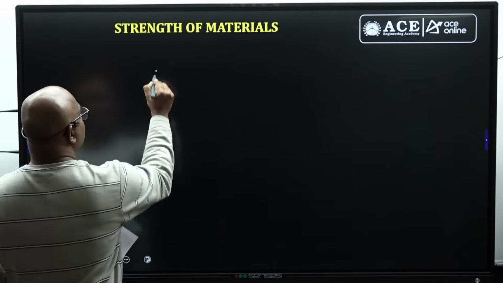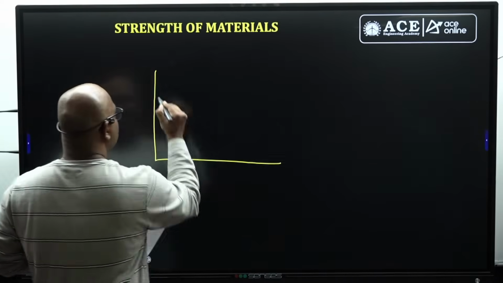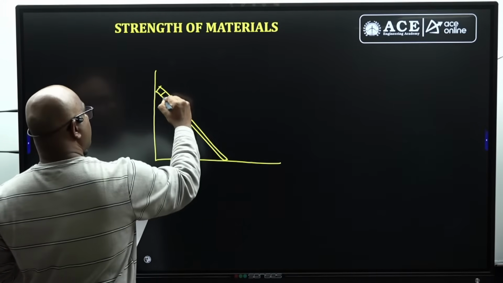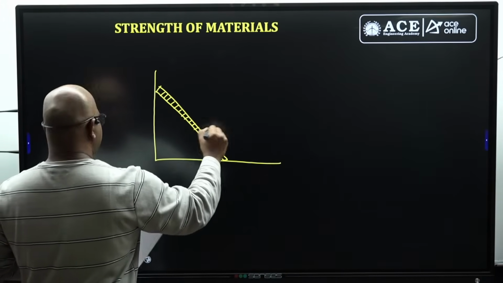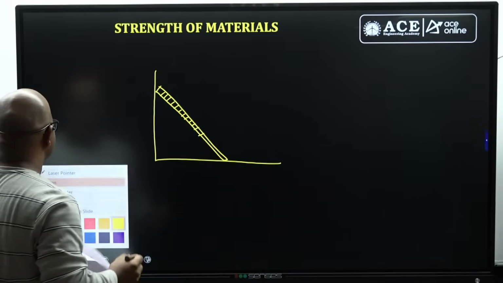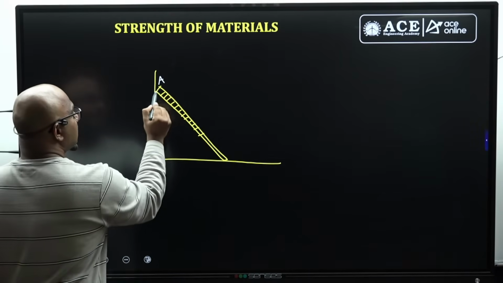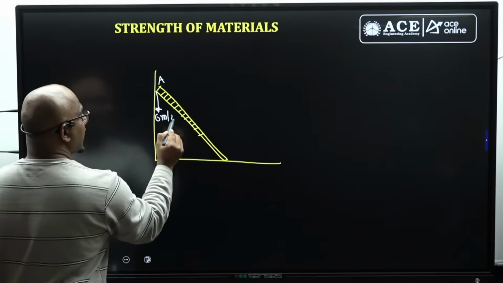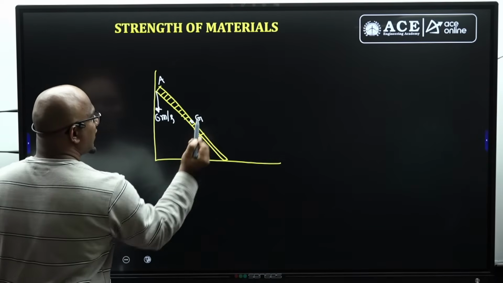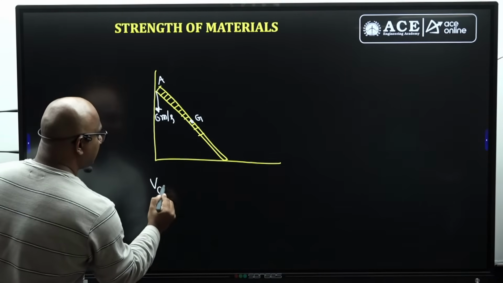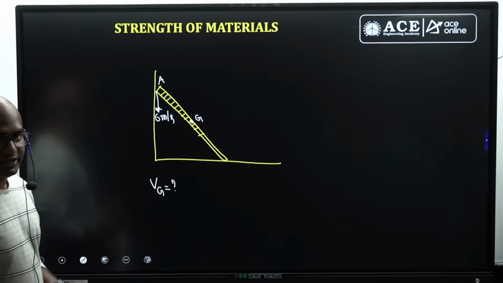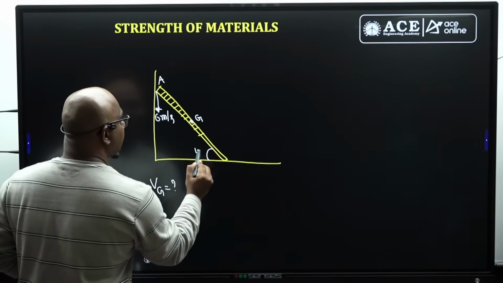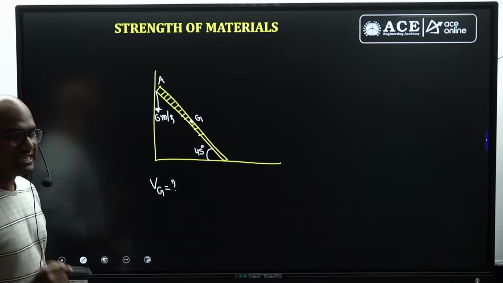The question is on a ladder. This is a ladder, and this is the point A. This side is having a motion of 6 meters per second. Then, exactly at the center, what is the velocity of G, he's asking, guys. From velocity analysis, you can do it from the mechanisms. This angle is given as 45 degrees. First, where is the I center for this?